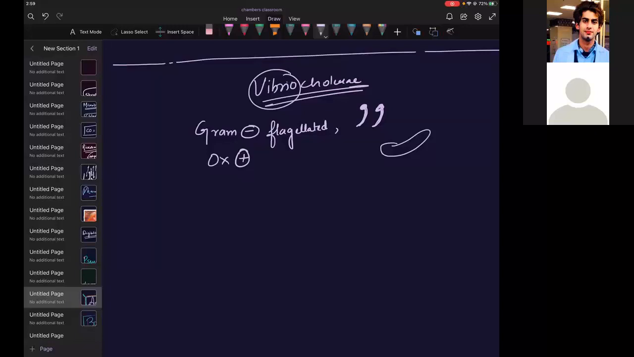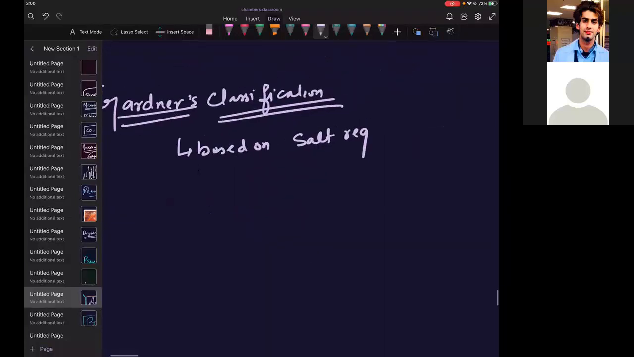If you see the Vibrio, it has a classification. There are many classifications for Vibrio. One classification was given by Gardner. So Gardner's classification of this Vibrio is based on salt requirement.